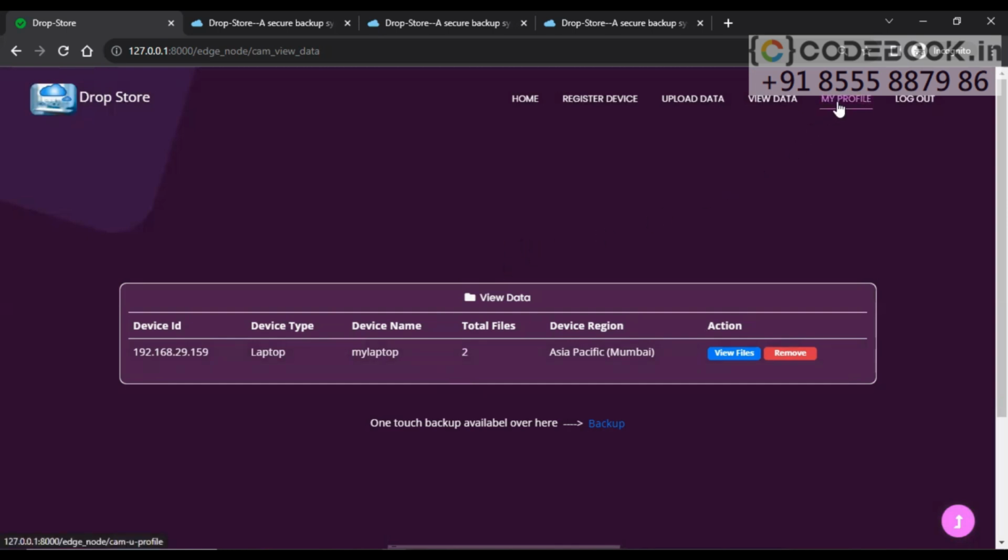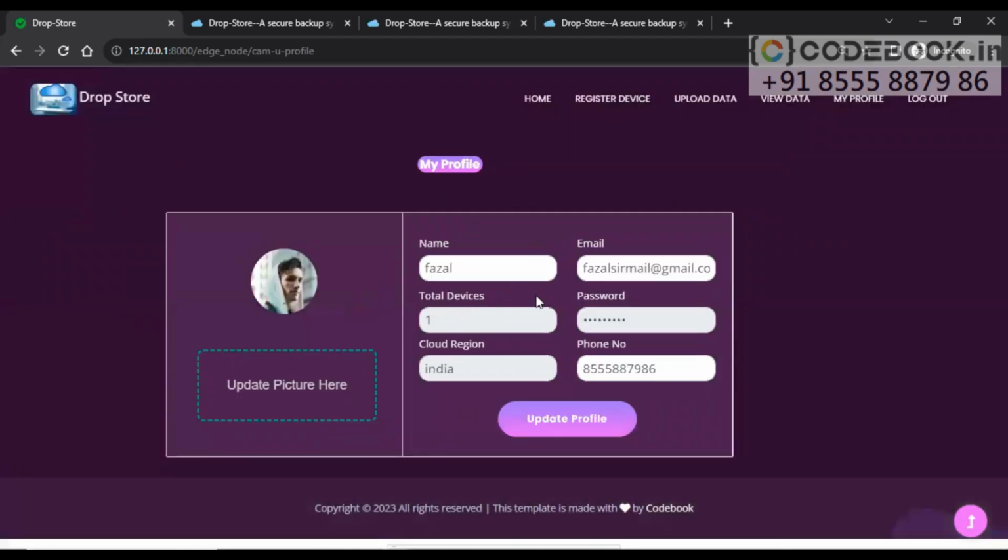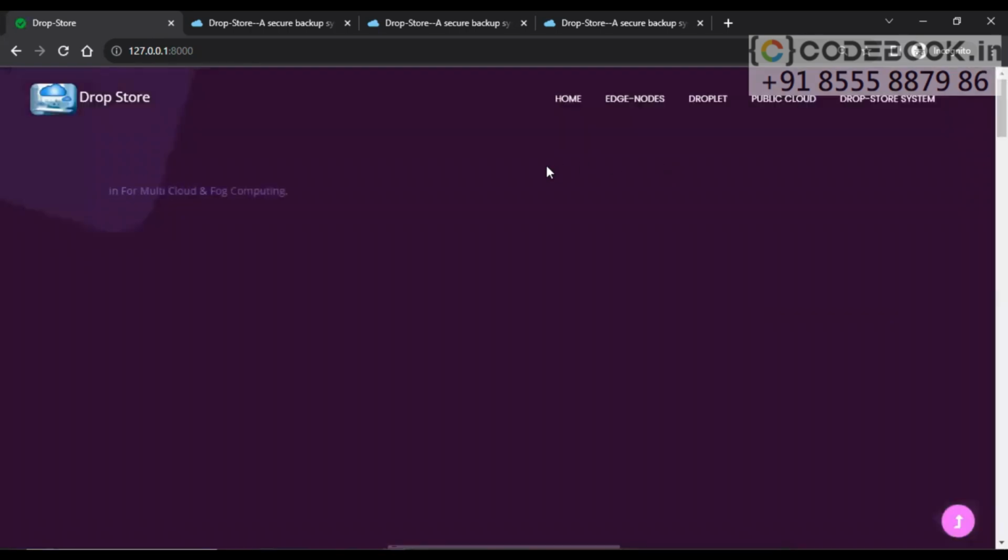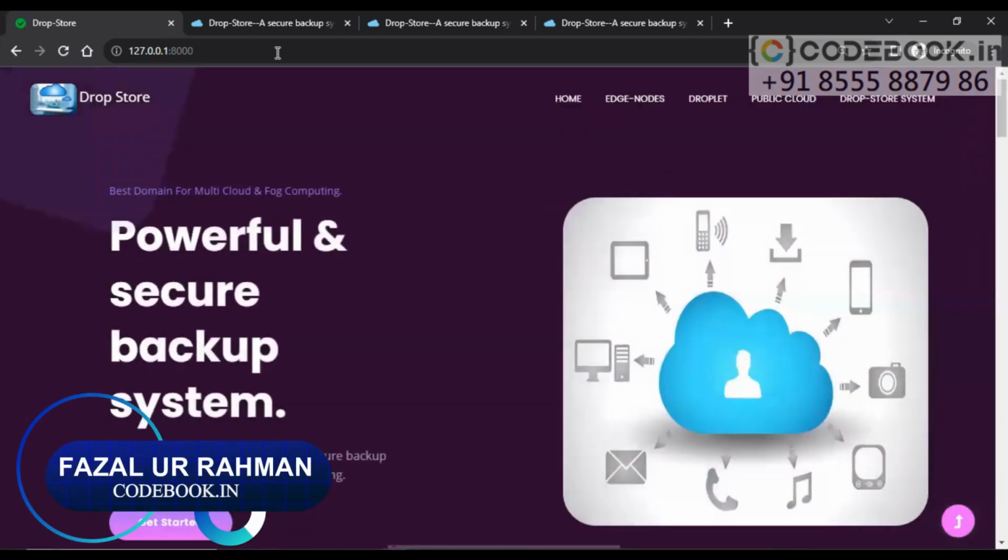So let's check out other options. In my profile, if I go, I can check my profile here. If I want, I can edit anything. Total devices are 1. I cannot edit this part. Password I cannot edit, and cloud region I cannot edit. Phone number, email, and my name I can edit here. Got it? Log out.